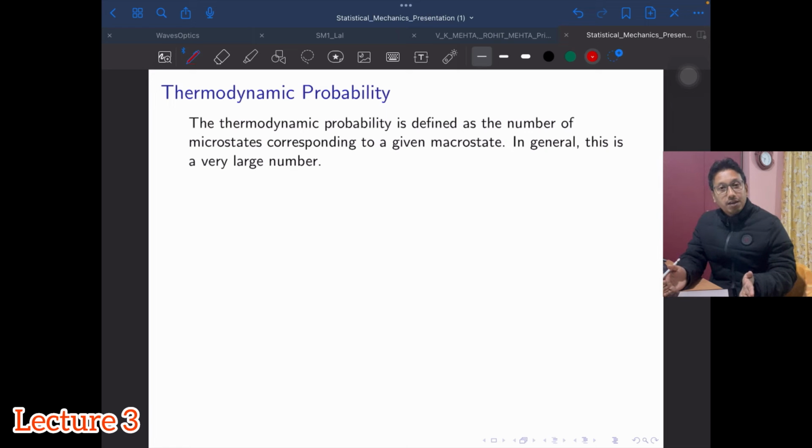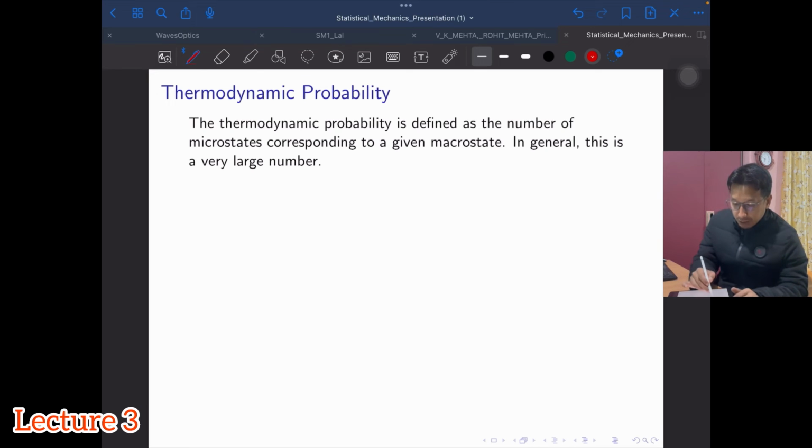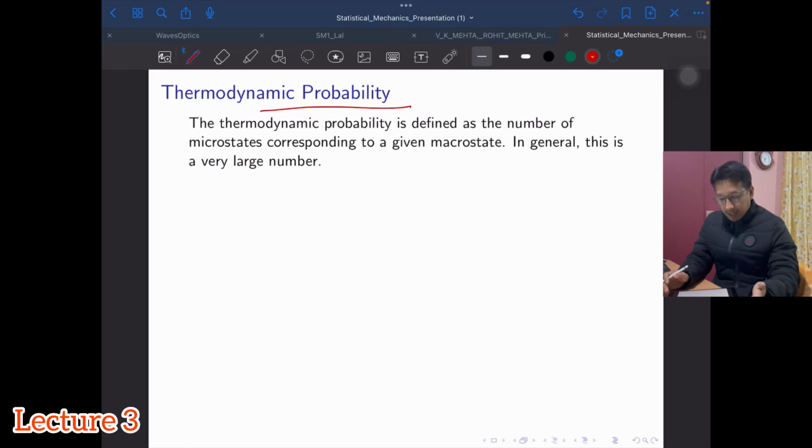Think about how many total microstates we will get. It's a huge number. So the thermodynamic probability is defined as the number of microstates corresponding to a given macrostate. It is important to remember that this thermodynamic probability is not the same as the probability we normally understand.